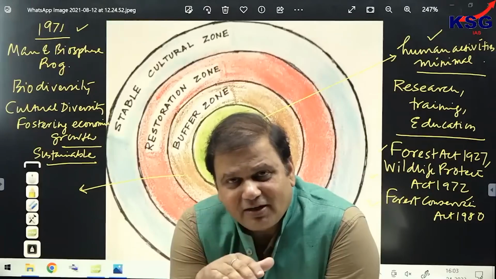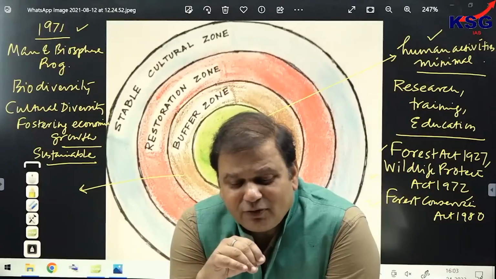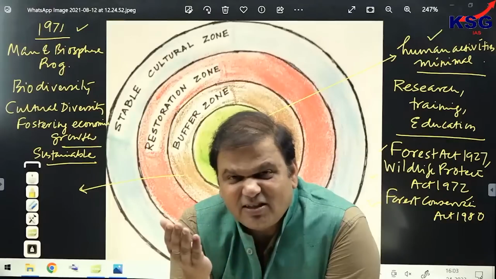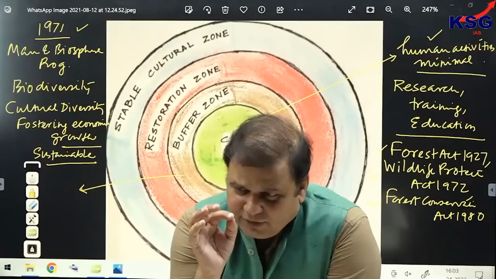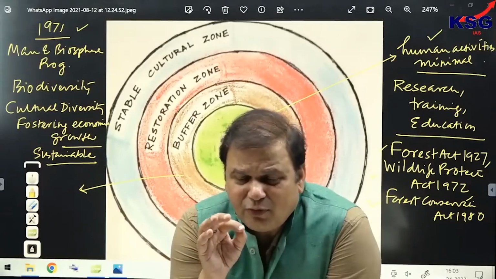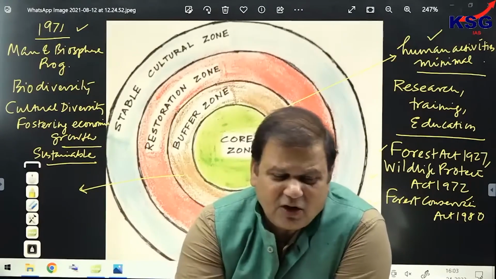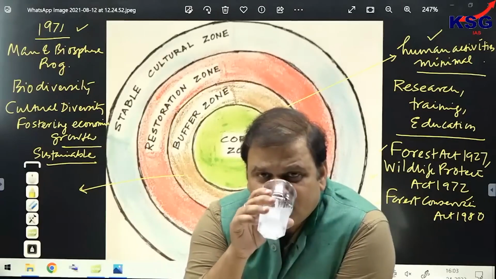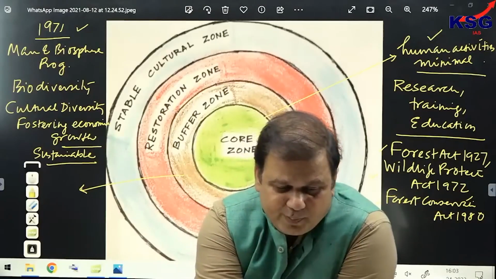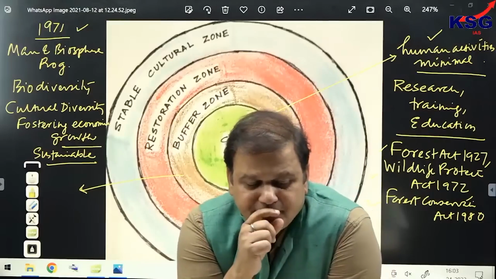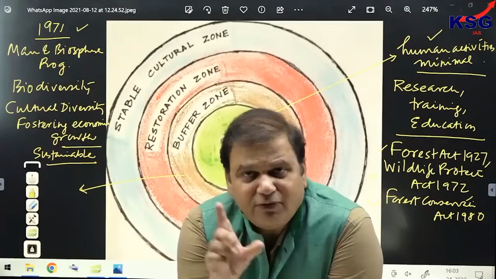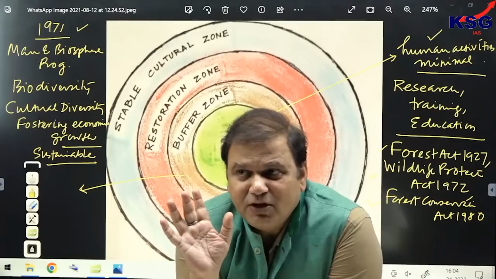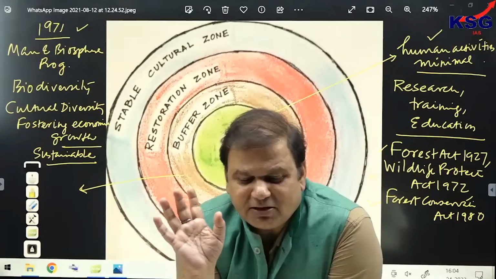So, there are different categories. But there is a category of IUCN called species of least concern. They are not vulnerable. So, the hunting would be taking place of those species which are species of least concern. Clear? So, that kind of hunting would be taking place. Fine.